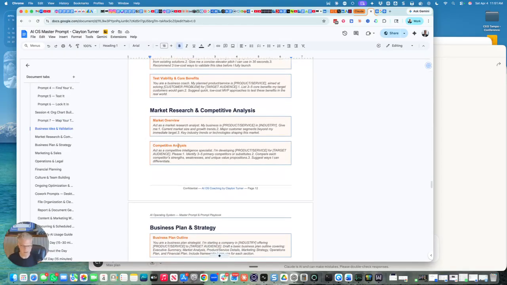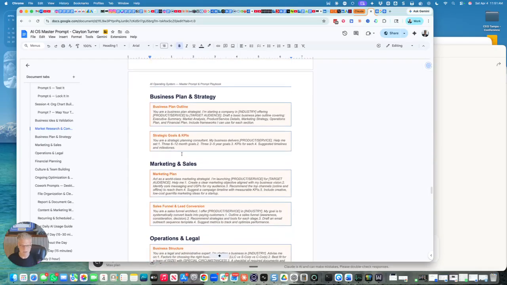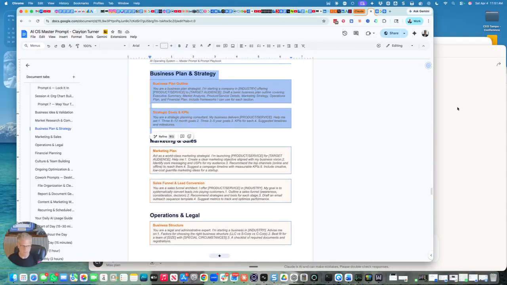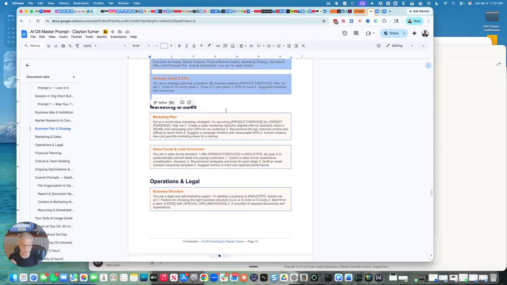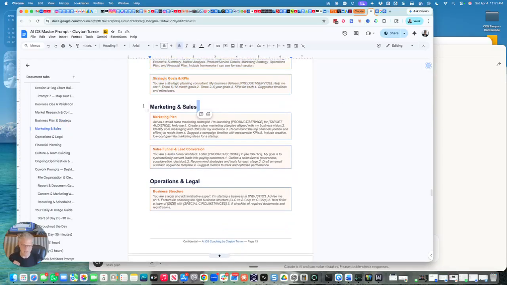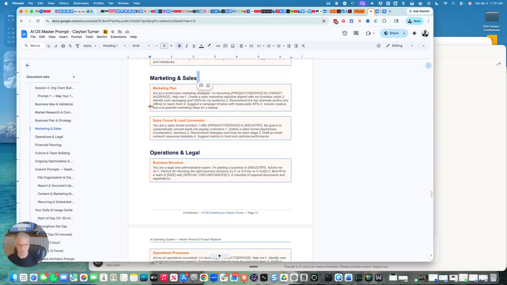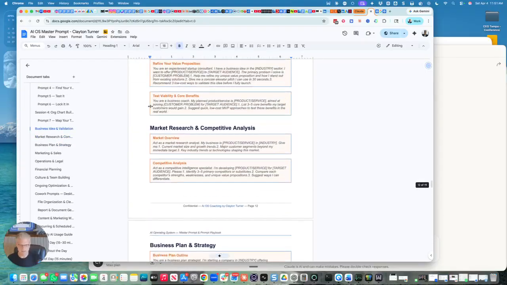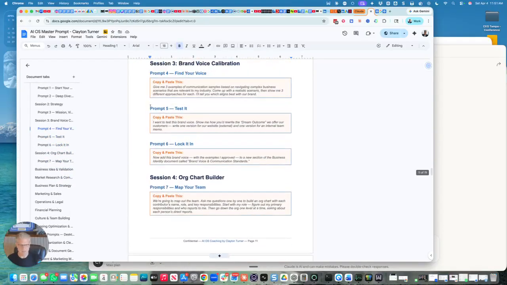Claude is very good at that, and business plan and strategy, goals and KPIs. So this is where you're going to get the most value after you do this basic part of the business identity. Now you can start using Claude as your MBA consultant. So this is where you'll get into the good stuff next. That is the end of the business identity document part of this video.